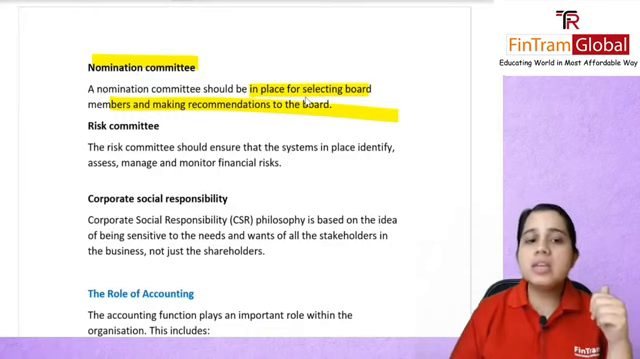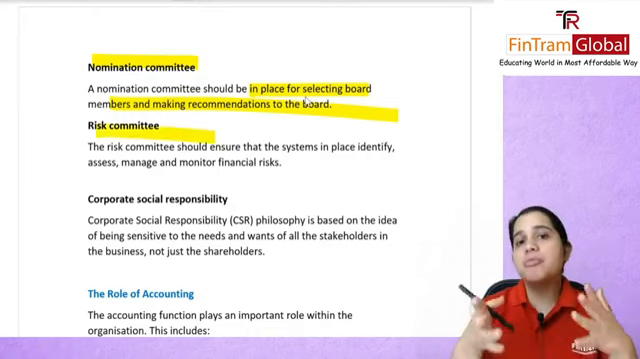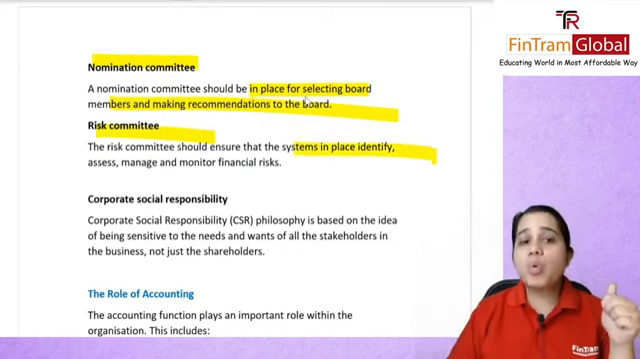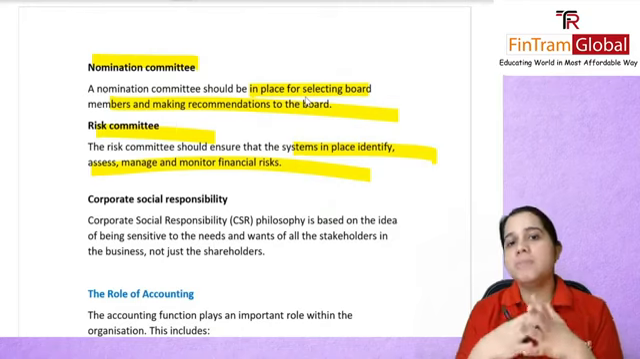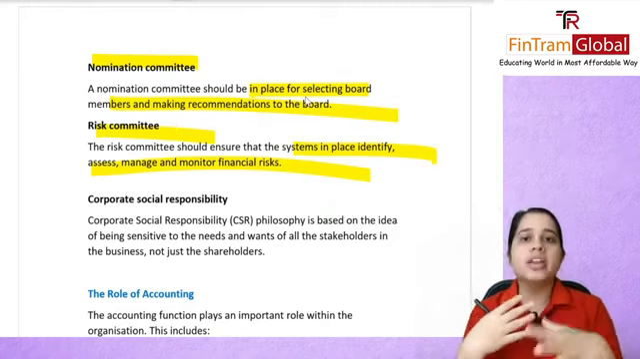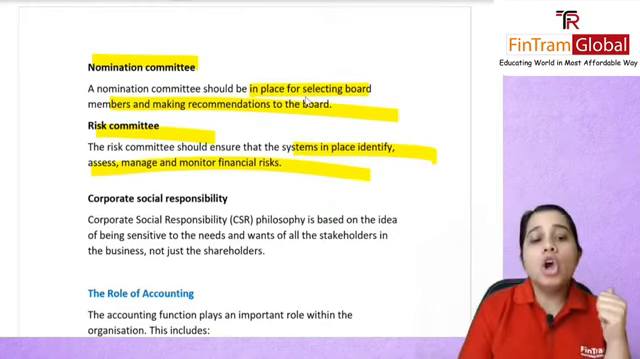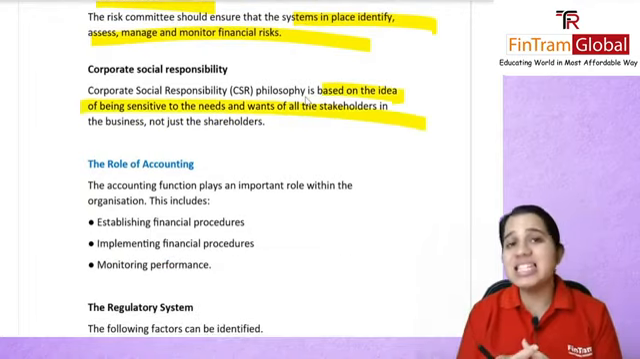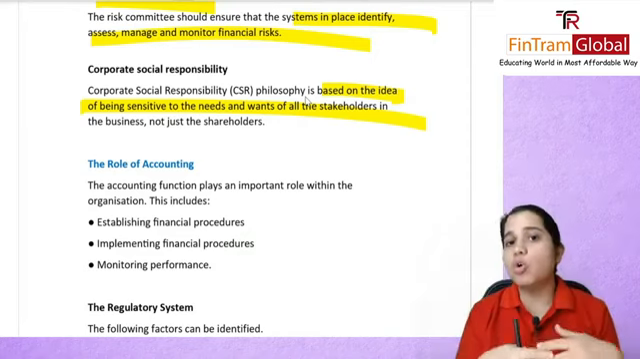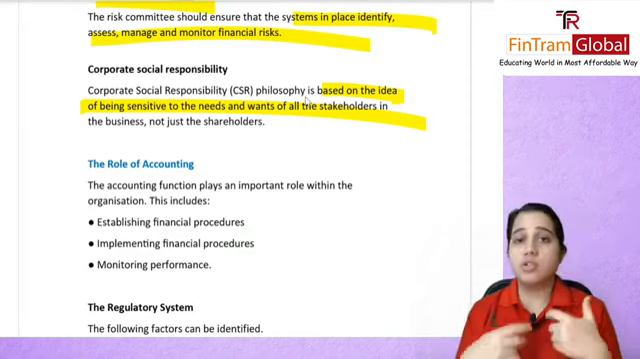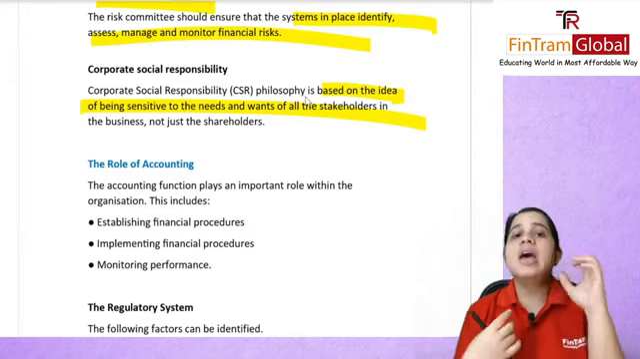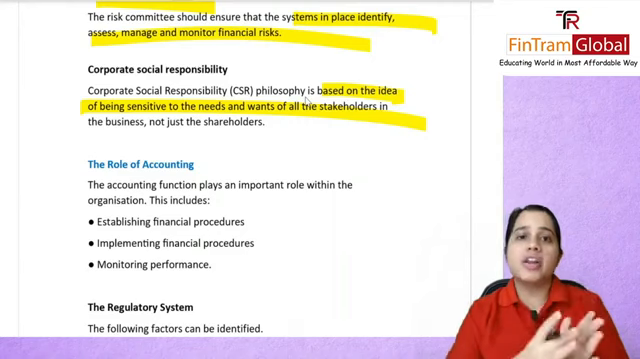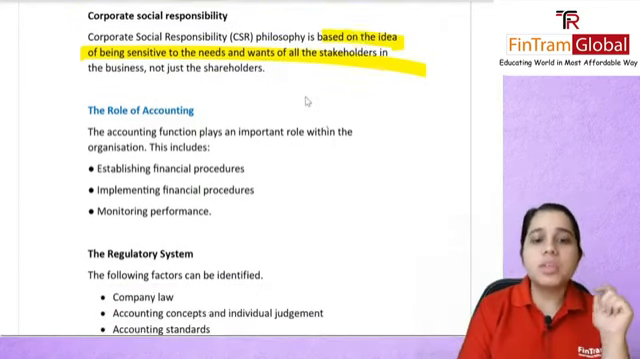You have your risk committee. If you have it, great. Otherwise, the work of the risk committee is done by the audit committee. This will ensure that systems are in place to identify, assess, manage and monitor any sort of financial risk. Corporate social responsibility is based on the idea that you need to be sensitive to the needs of the other stakeholders and not just your shareholders. So it is your responsibility as an organization to focus on the other stakeholders, and not just say, all right, I'm working only for my shareholders.